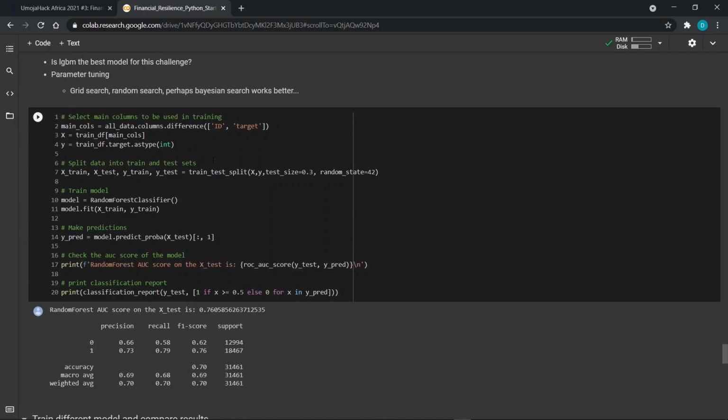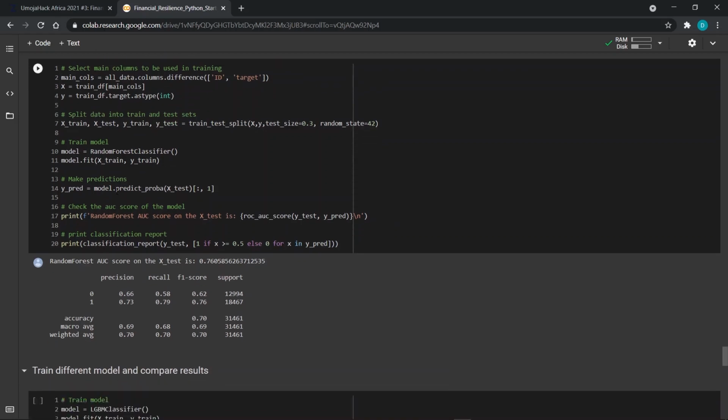Before we train our model, we have to split the data into training and validation. I opted to use 30% of the data to test the performance of our model. In this case, I used the random forest classifier. Then I trained it on the X train and the Y train, and then I made predictions.